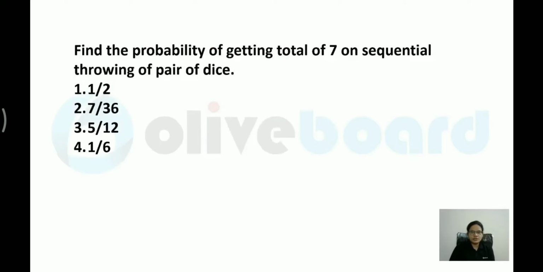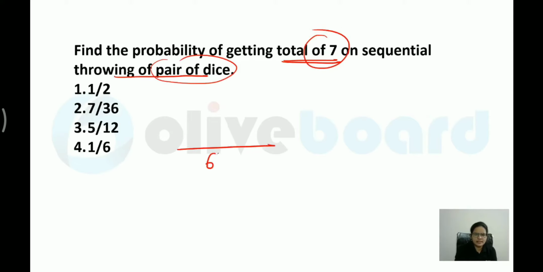So let us do this. Find the probability of getting total of 7 on sequential throw of pair of dice. Now that means there are 2 dice which are thrown over here and you want total of 7. Right now 2 dice means 6 square and I want total of 7. Now how will you get total of 7? First you write down all the combinations. So it can be 1 6, it can be 6 1, okay, it can be 5 2, 2 5, okay, then you add 3 4 or 4 3 over here.